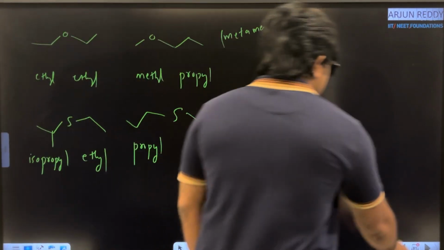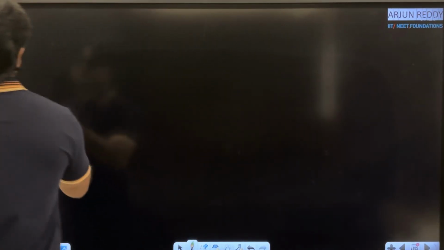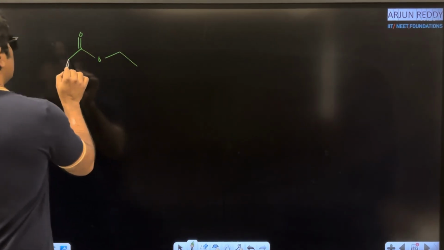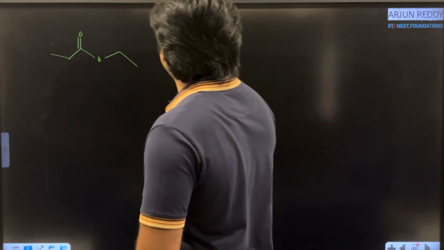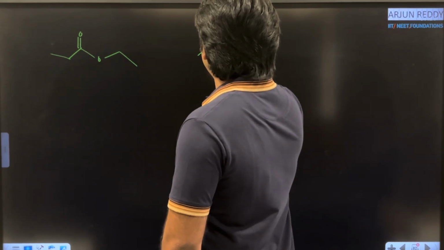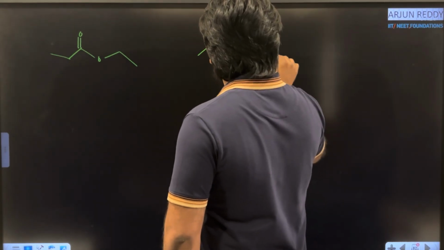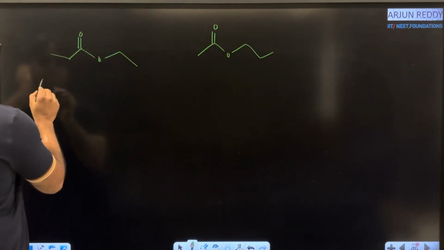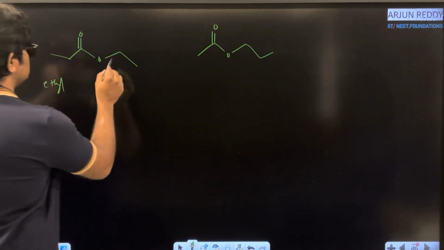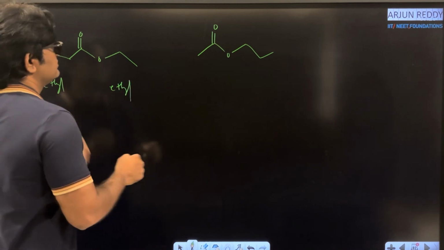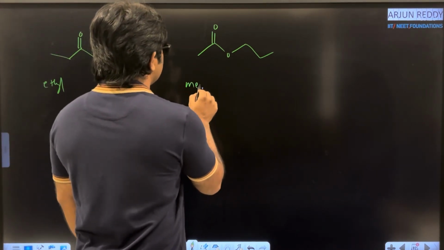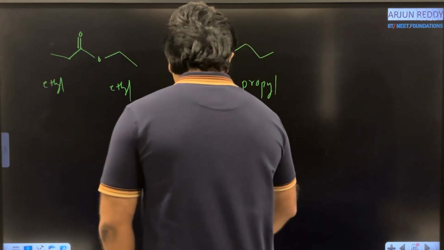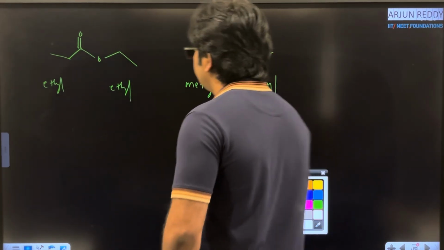Clear? One more example I am taking from esters, like C double bond O. Here I am taking ethyl and here ethyl, ester functional group, and then C double bond O, right side I am taking propyl. Here what are the alkyl groups? Ethyl, here ethyl. Next alkyl groups, methyl and propyl. Now carefully observe.